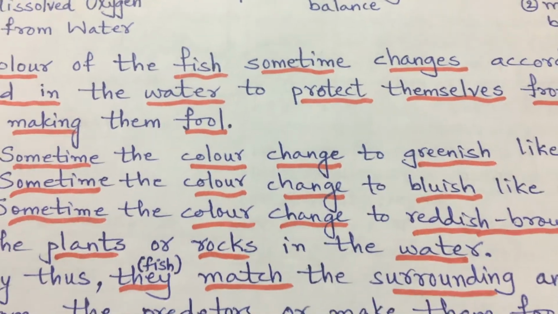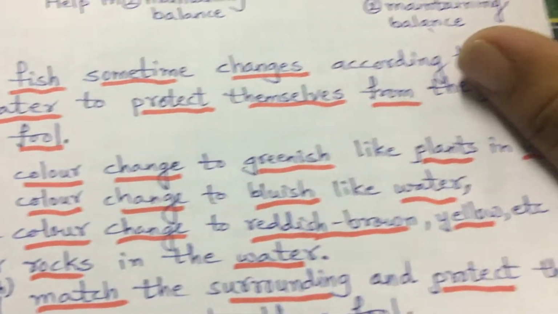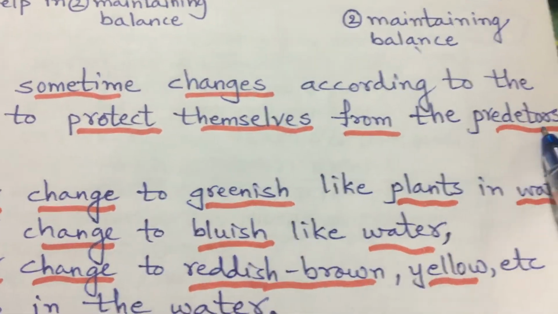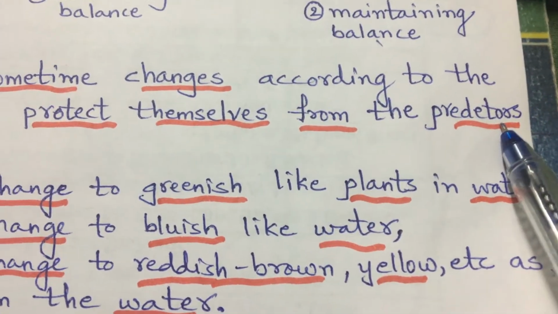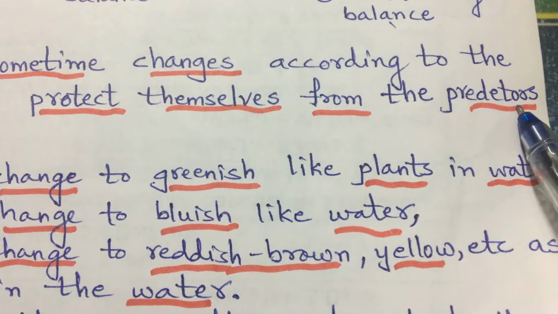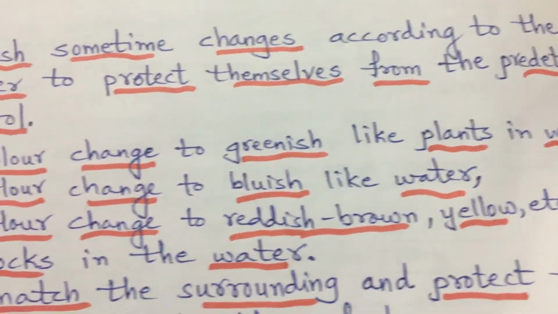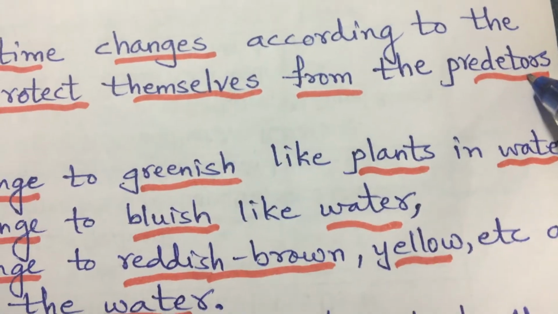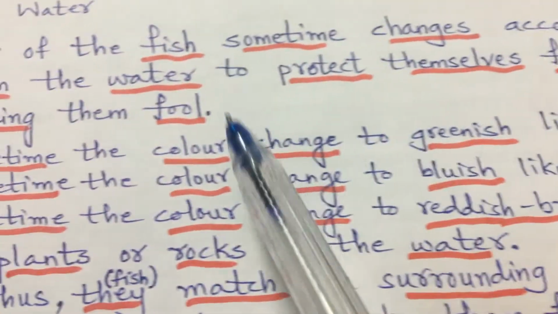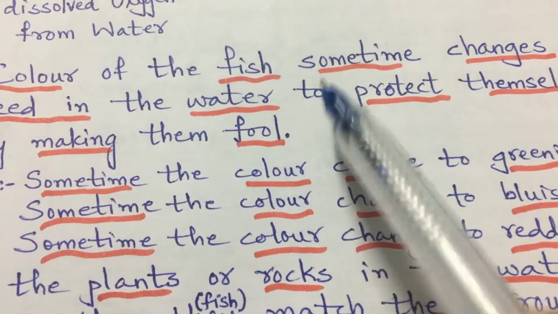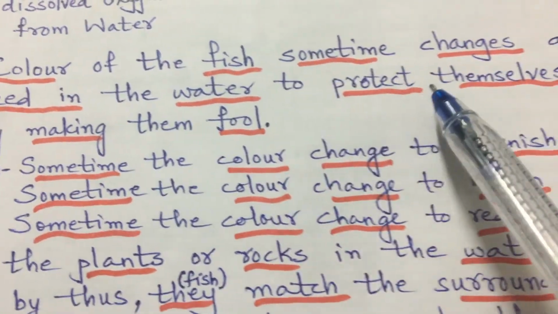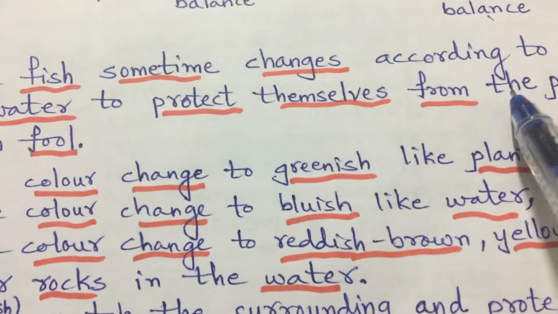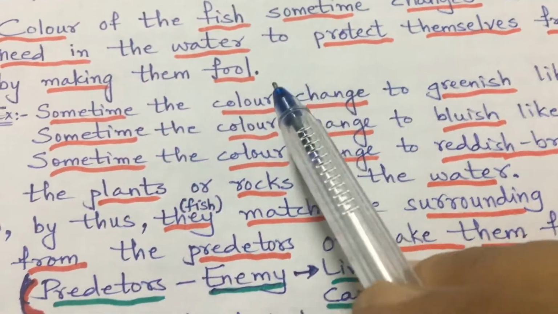Predators are those who are the enemy of the fish, those who come and kill or eat the fish in the water. They are the living creatures which are enemies of the fish, and they are considered predators. So these predators are made full by the change of color, or we can say fish protect themselves from the predators by changing their colors.